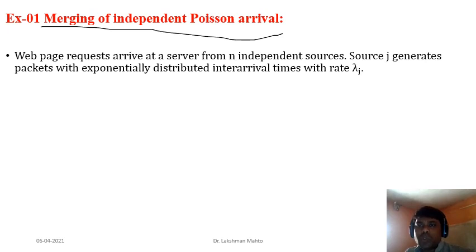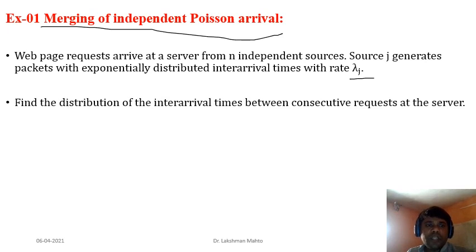And suppose source j generates packets with exponential inter-arrival time with rate lambda j. Lambda j happens to be the rate of that arrival. So you can say that the inter-arrival time happens to be exponential in nature. It is very much true that generally people take inter-arrival time in an exponential pattern. In random processes also you will see that.